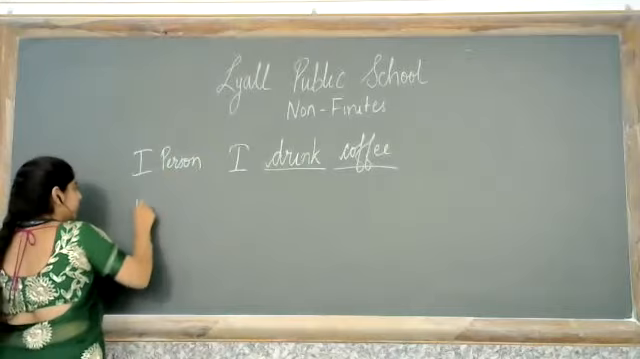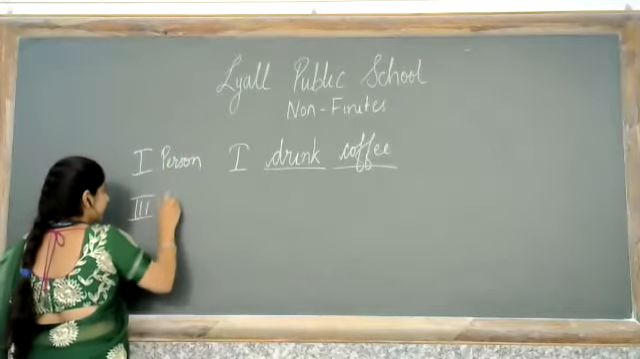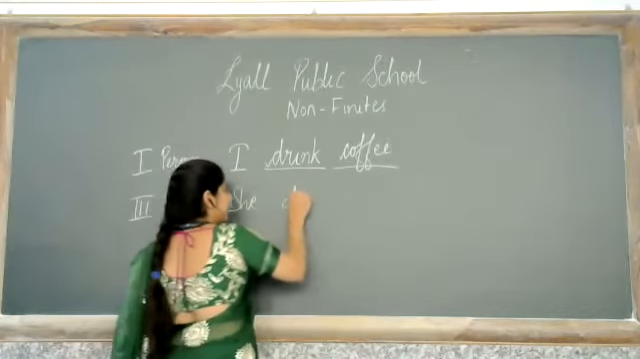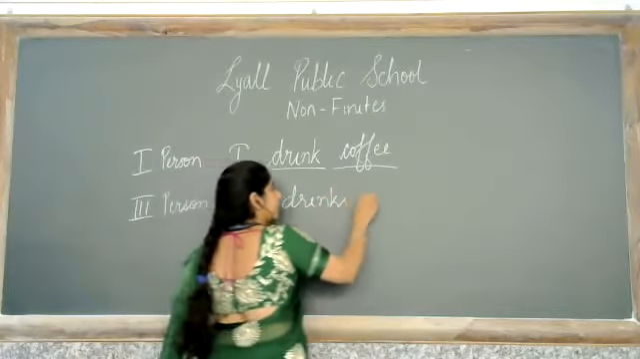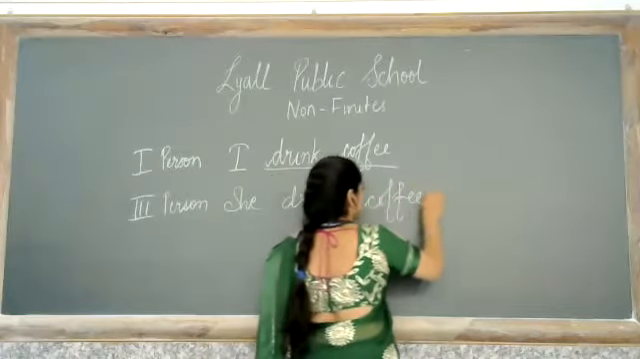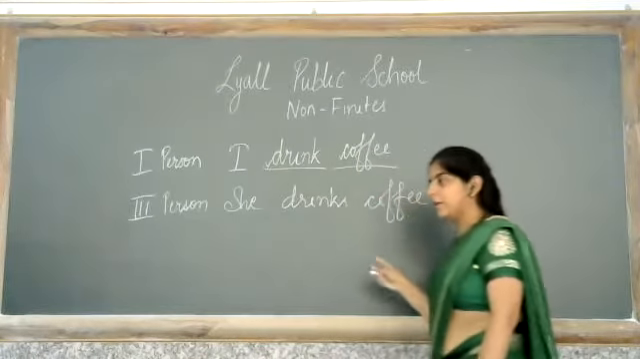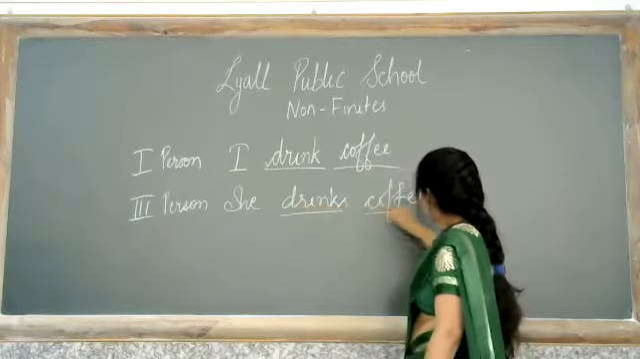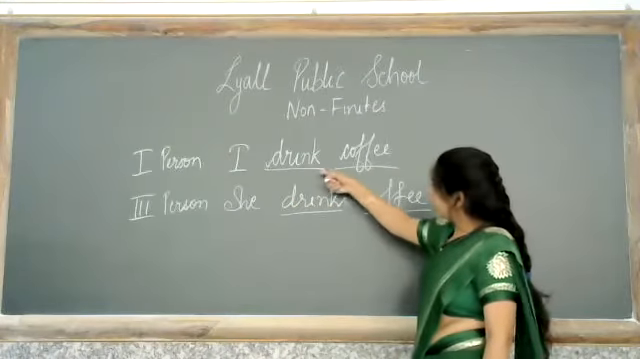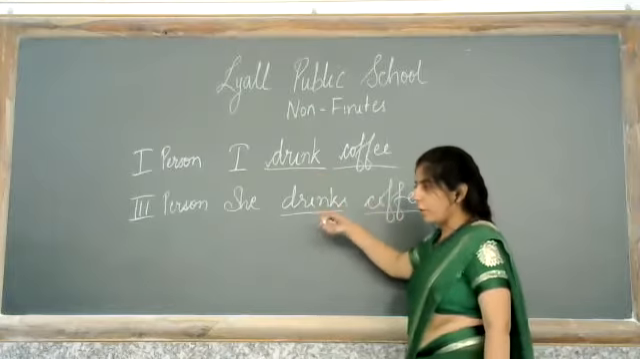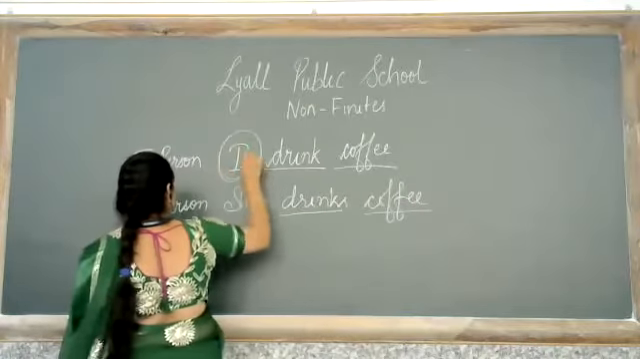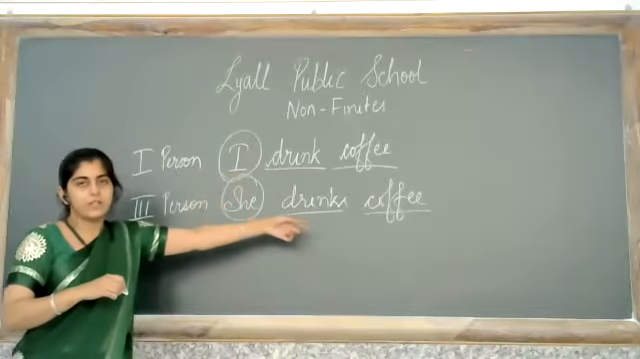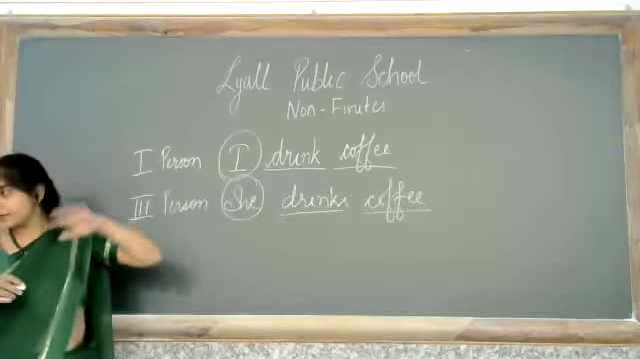Now let us change it to third person and make it she. She drinks coffee. I drink coffee, she drinks coffee. The verb is the same, object is the same, but there is a change in the form of the verb because of this. Because here it was first person and here it was third person. Because of this, this is changing. That is the change as per person.